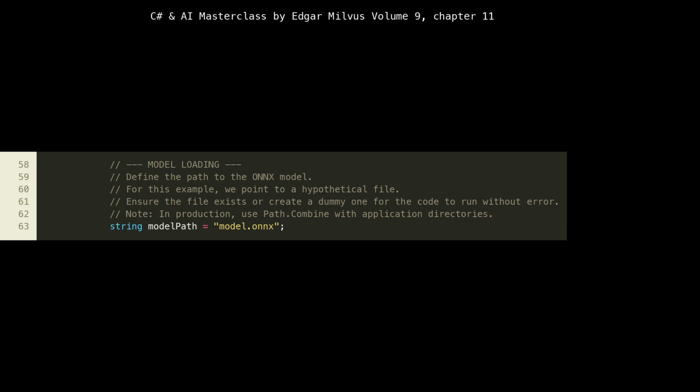Here, we're setting up the model path for our ONNX model. Notice the comment at line 61: in production, use Path.Combine with application directories. This is a critical best practice. Hard-coding paths like model.onnx assumes the model file is in the application's root directory, which might not be true in deployed environments. Path.Combine ensures that your paths are correctly formed regardless of the operating system or deployment location, preventing FileNotFoundException errors. For this simple example, we're keeping it straightforward, but always remember to use robust path handling in production.